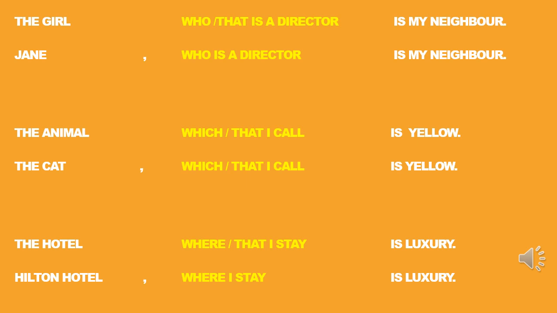The animal which I call is yellow. This is important because there are so many animals here. We don't know which one without the defining clause "which I call." "The cat," we know which animal already, so we don't need the defining clause "which I call" anymore. That's why we put a comma. The hotel where I stay, many hotels, that's why we need the defining clause. That's why we don't put a comma. Hilton Hotel, this is very clear already, so we don't need the defining clause anymore. "Where I stay," that's why we put a comma.